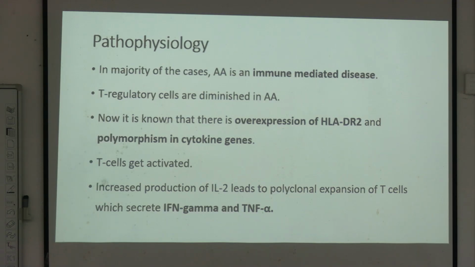aplastic anemia is an immune-mediated disease. T regulatory cells are diminished in aplastic anemia. Now it is known that there is overexpression of HLA-DR2 and polymorphism in cytokine genes. T cells get activated, increased production of IL-2 leads to polyclonal expansion of T cells which secrete interferon gamma and tumor necrosis factor alpha. So these are the two main mediators, interferon gamma and TNF-alpha.